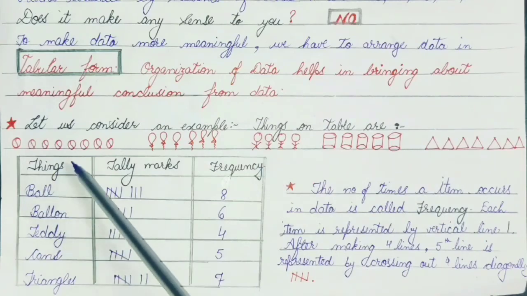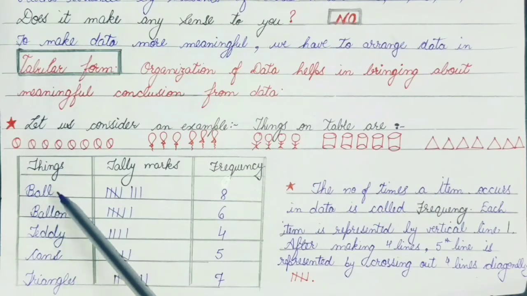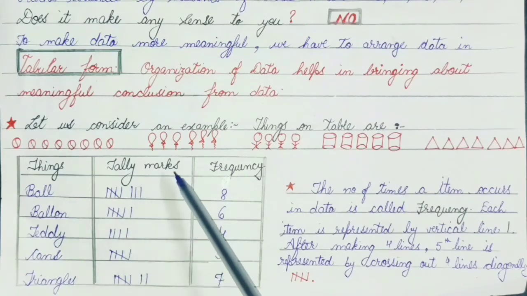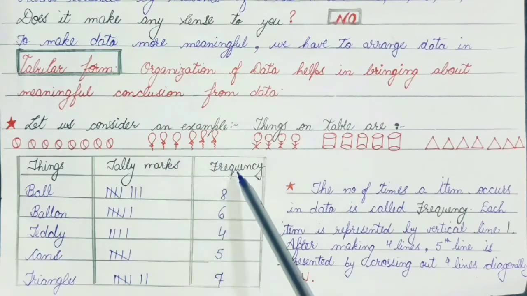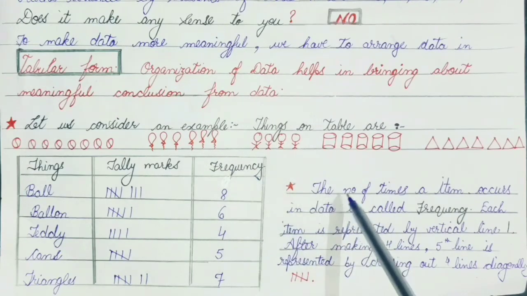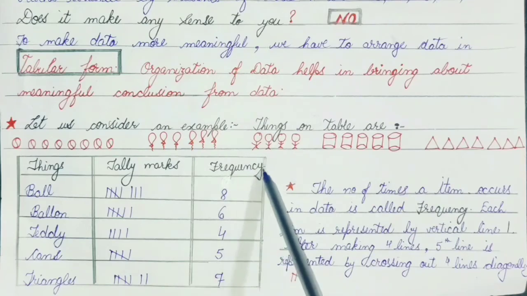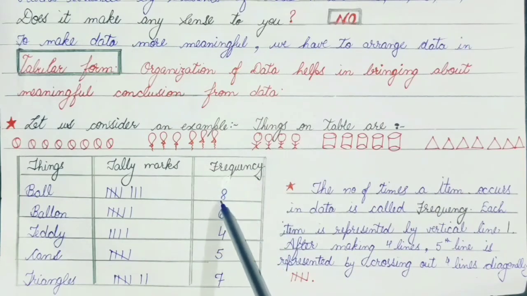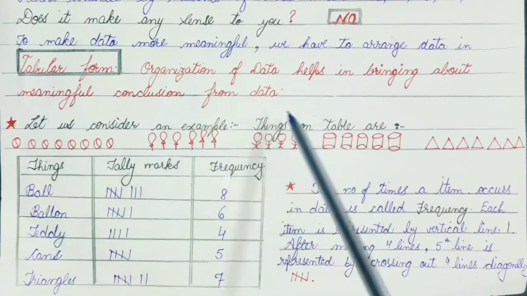See here. The things I have written in the column are ball, balloon, teddy, cans, triangles. Here we have two new things, tally marks and frequency. Let us first discuss what frequency is. The number of times an item occurs in the data is called frequency. It tells us the number of balls, balloons, teddies kept on the table.